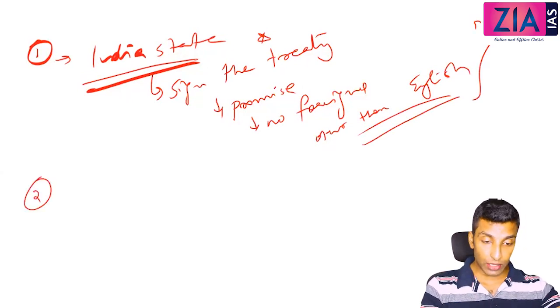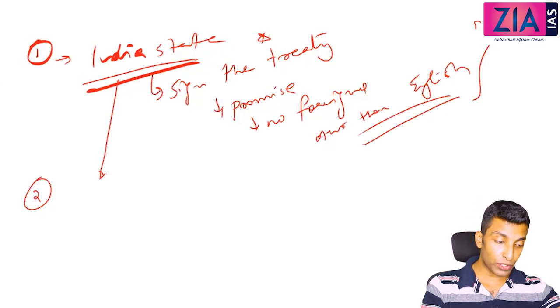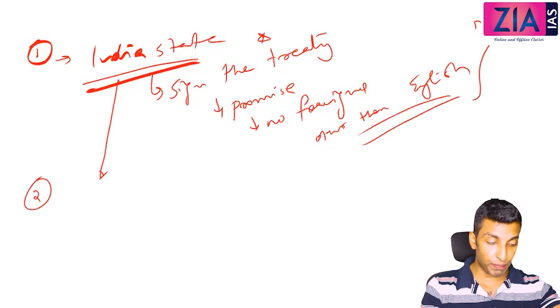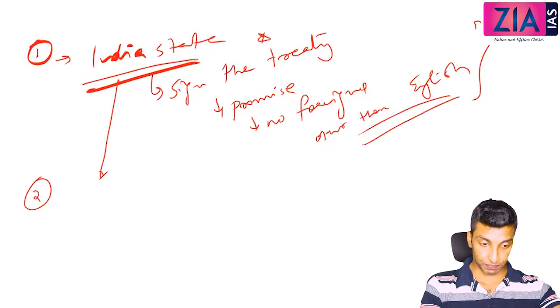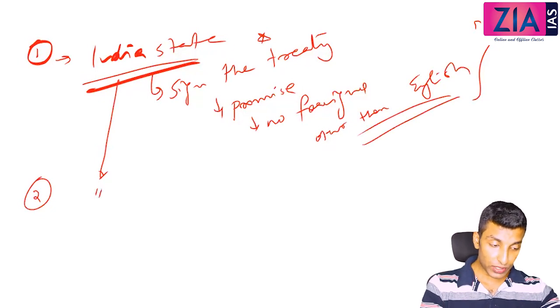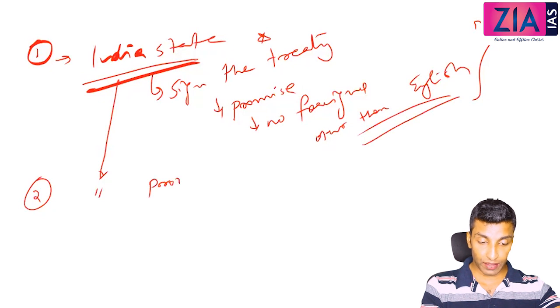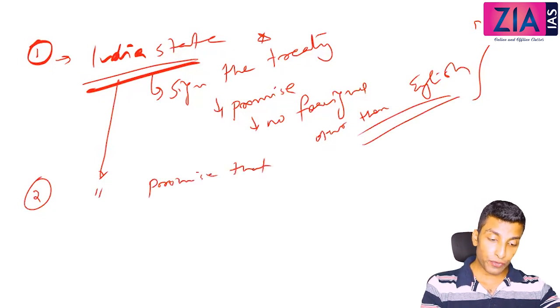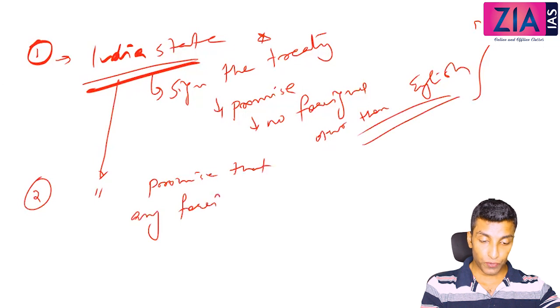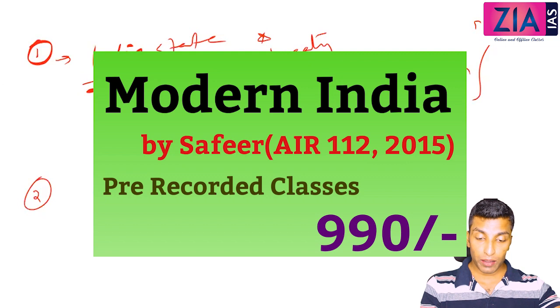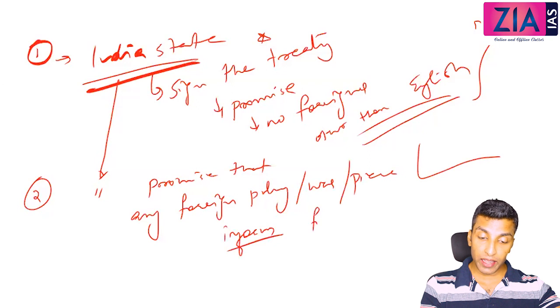Secondly, the local Indian state who's signing the treaty also has to promise that in case of any foreign policy, any war policy, any peace policy, they would have to first inform the British. So the Indian state who signed the treaty has to promise that in case of any foreign policy or war policy or peace policy, they have to inform the British first.